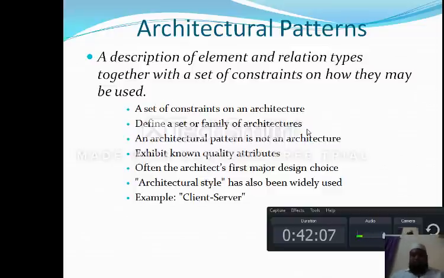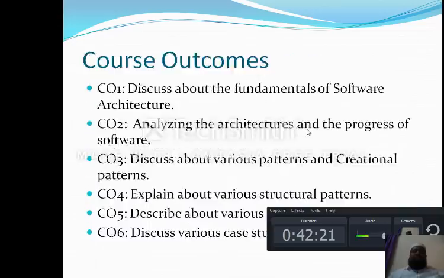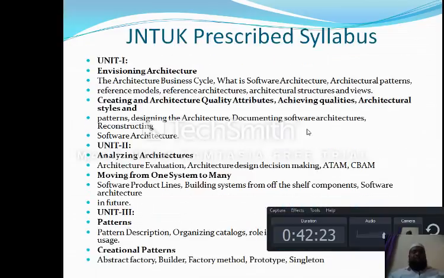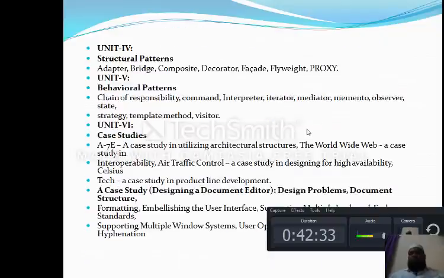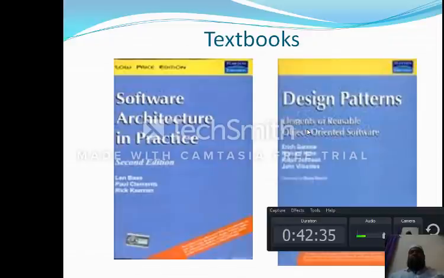So dear students, for today's class, right from the start, I have discussed the introduction of the subject, software architecture and design patterns. Then I discussed the syllabus concepts regarding 6 units. I have given a brief overview to all of you. And what are the textbooks required? I strongly suggest you get these 2 textbooks and keep them with you.